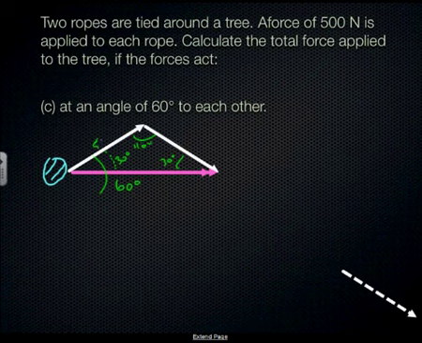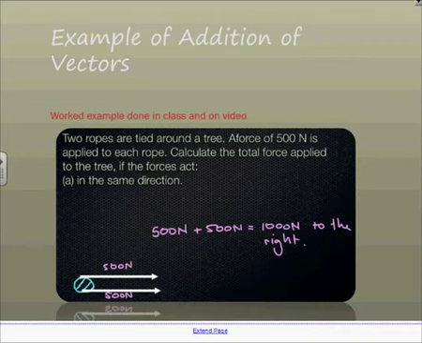So you can go from there. One easy way would be to say that 100 newtons equals 1 centimetre, and then draw it. Okay, and you'll be able to find the answer. And here are the answers.